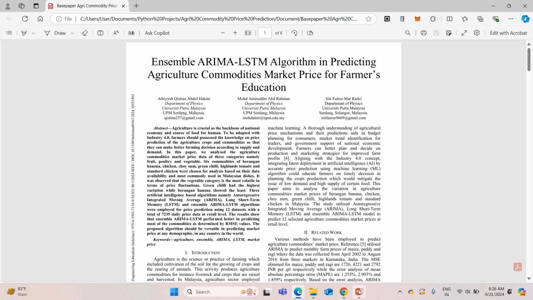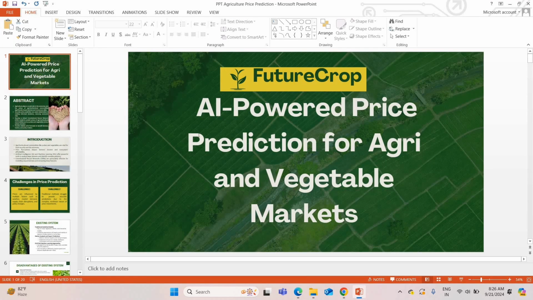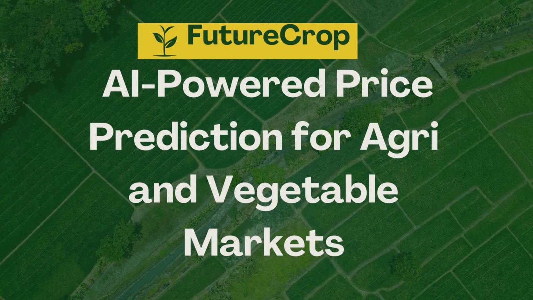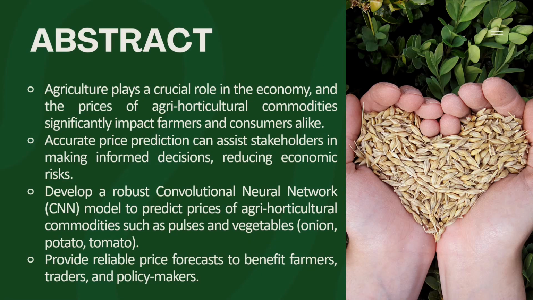So let me explain the project presentation. We have given an innovative title for this project: FutureCrop, which means AI-powered price prediction for agriculture and vegetable markets. This is the main title of this project. Let me explain the abstract of the project. Agriculture plays a crucial role in the Indian economy.